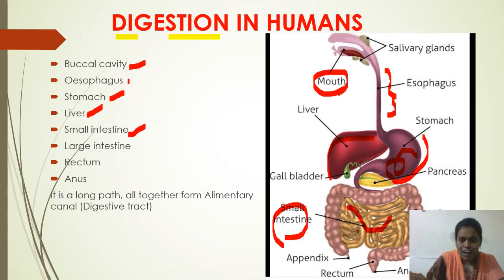Next, after the small intestine, this small intestine opens into another wider tubular structure which is called the large intestine. This is the large intestine.